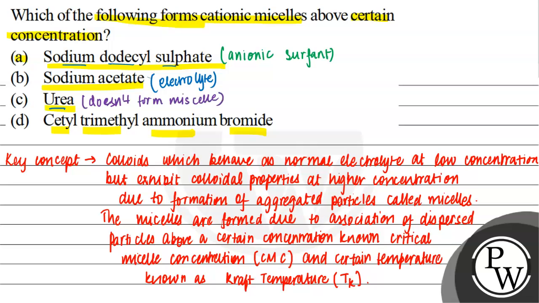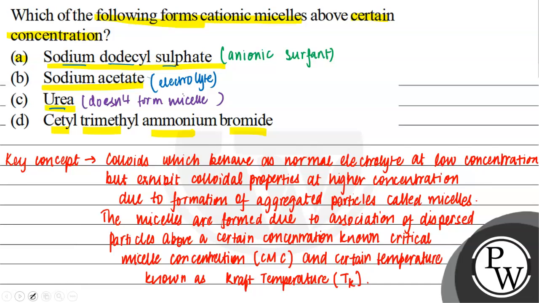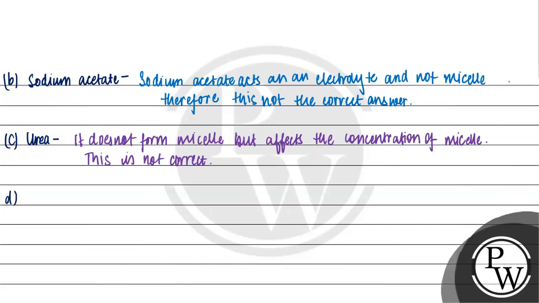Now let us talk about the last option. इधर मिसल की स्पेलिंग गलत हो गई. I'm really sorry guys. हमारा जो लास्ट ऑप्शन हमें दे रखा है, it is cetyl trimethyl ammonium bromide. Now let us discuss about this. D is cetyl trimethyl ammonium bromide.